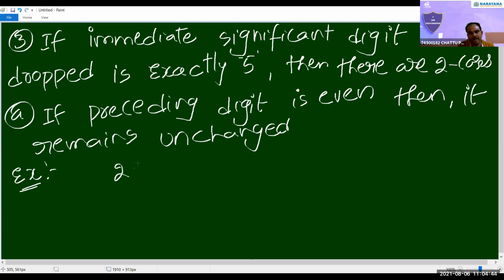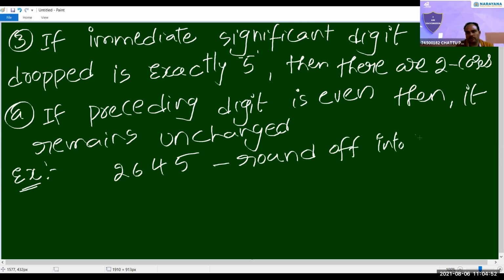Example: 2645. Round off into 3 significant digits.